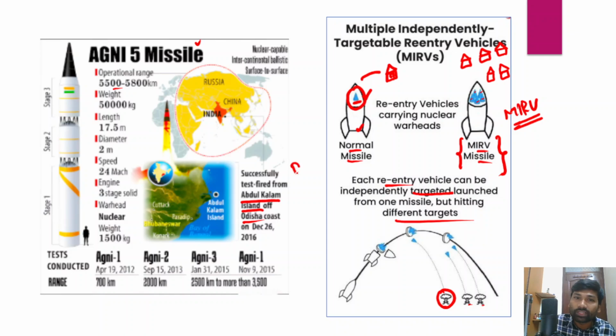Most of the test flights of these missiles are conducted by the DRDO from this Abdul Kalam Island itself. Agni 1 has an operational range of 700 kilometers, Agni 2 2000 kilometers, Agni 3 2500 kilometers, Agni 4 3,500 kilometers, and Agni 5 with the operational range of 5,500 to 5,800 kilometers, and it is a nuclear capable missile, right?